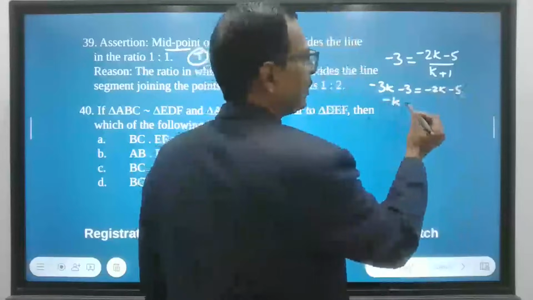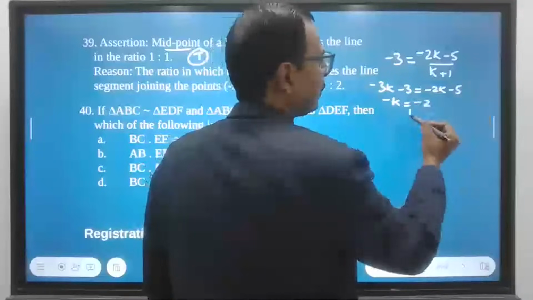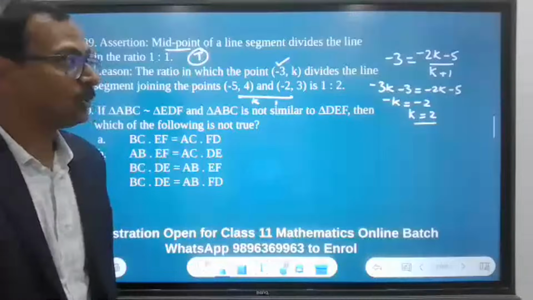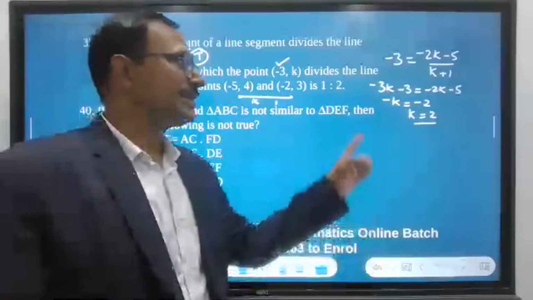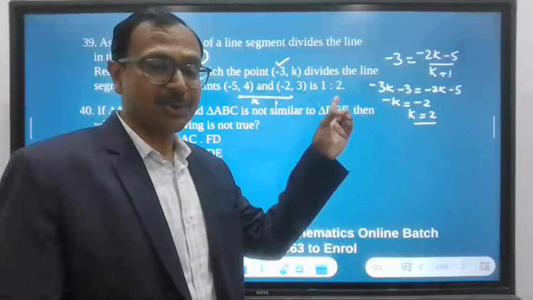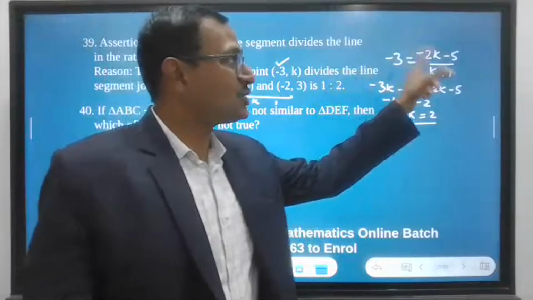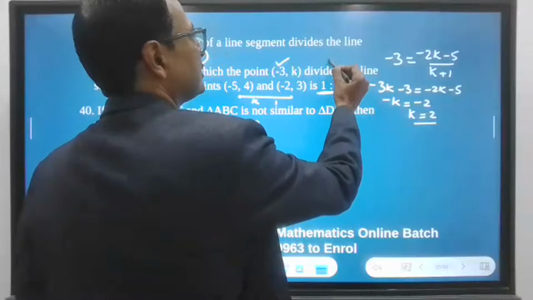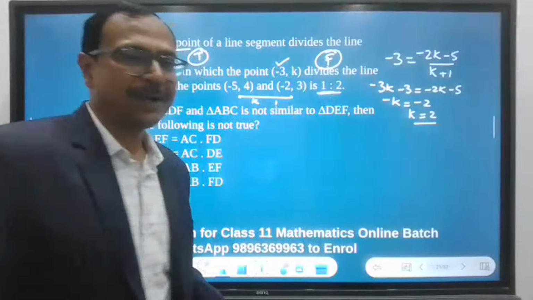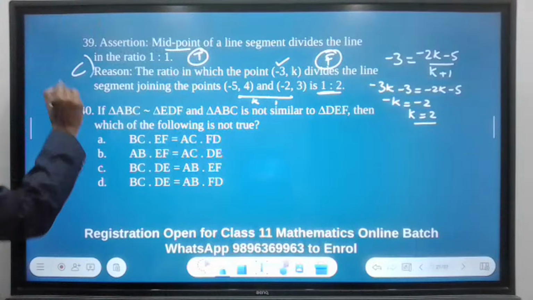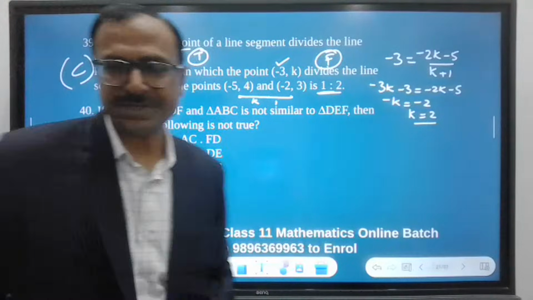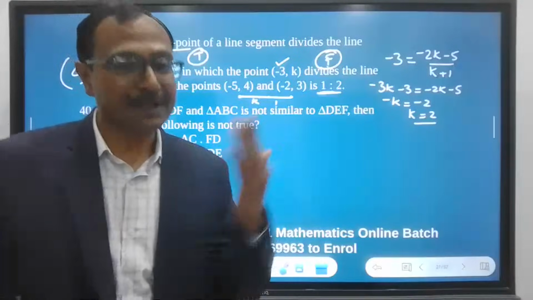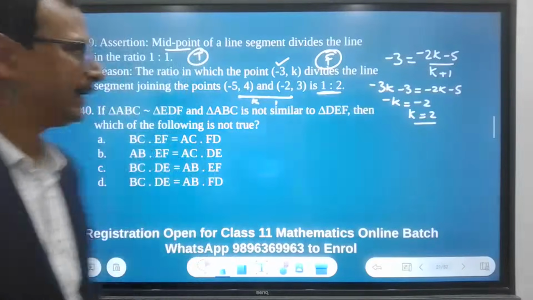So negative K equal to negative 2, K equal to 2. Now K equal to 2. But he says 1:2. If it is K ratio 1, then it is 2:1. And so this is false. And therefore, option C is the correct answer for the assertion reason question, that assertion is true and the reason is false.